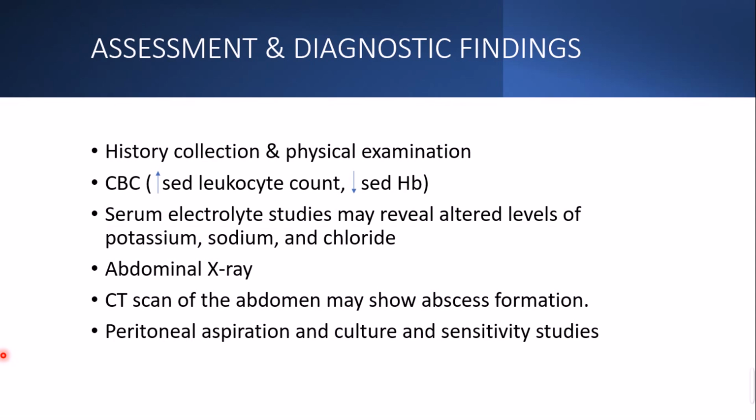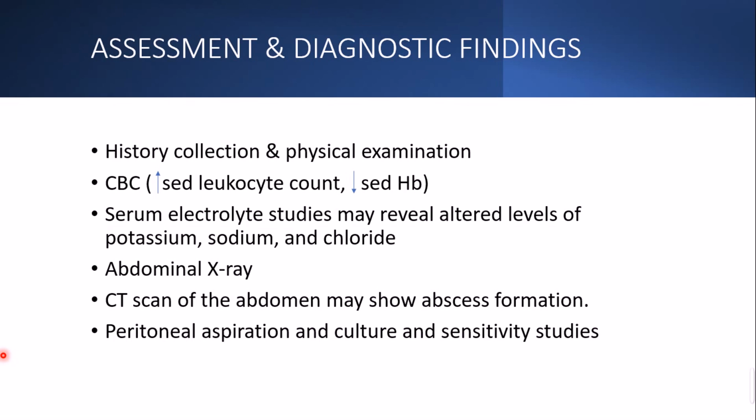So the patient will be anemic, and also serum electrolyte studies should be done, as there is potassium, sodium, and chloride alteration. Abdominal x-ray would be performed to see how many organs the infection has reached and to what extent. And then a CT scan of the abdomen may also show the abscess formation, because a CT scan gives a very clear picture, so it will help us to know the abscess formation site.